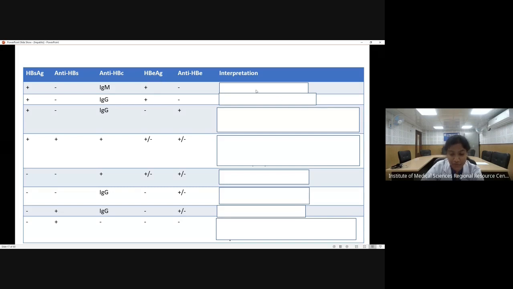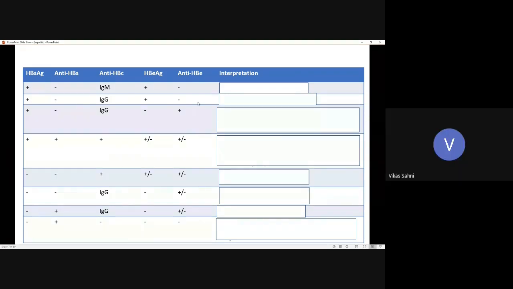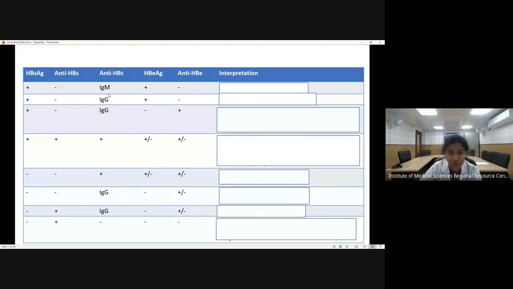So what is the interpretation in this case? Unmute and answer. Acute hepatitis. Yeah, acute hepatitis, that's for sure. And because HBe antigen is positive, what do you infer from that?